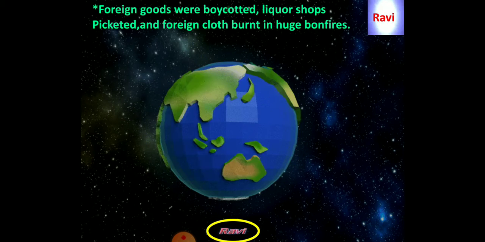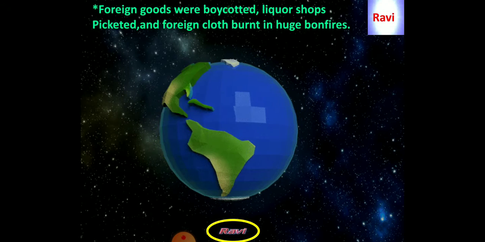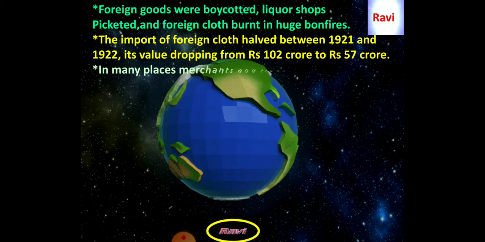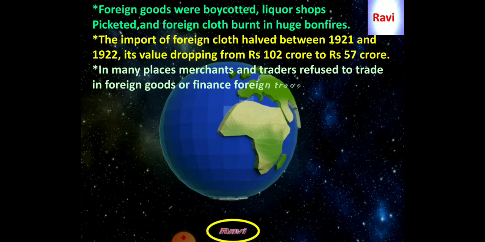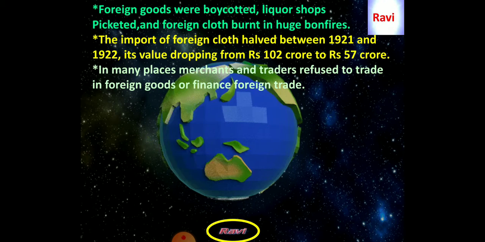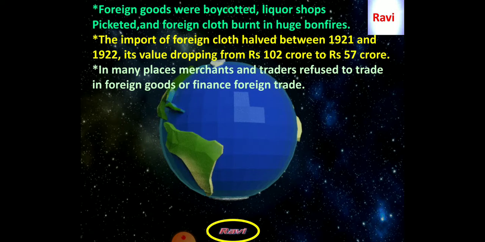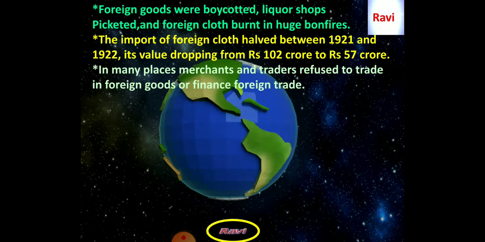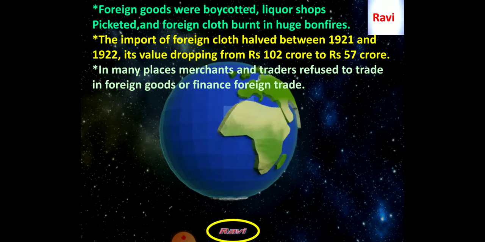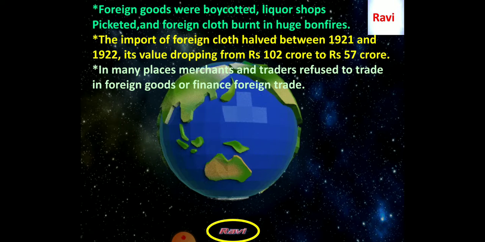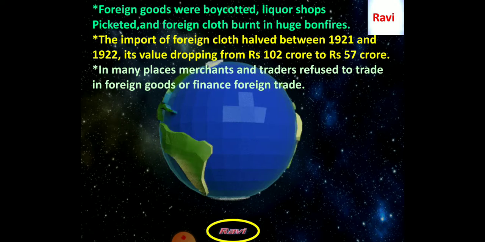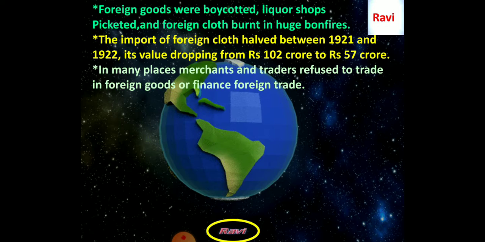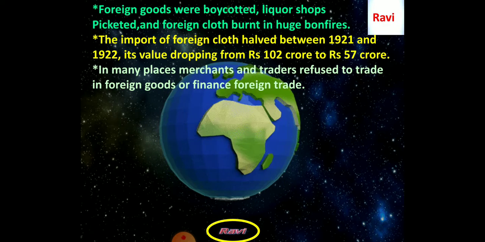Foreign goods were boycotted, liquor shops picketed, and foreign cloth burnt in huge bonfires. These were the different methods practiced in the non-cooperation movement in the two years from 1920 to 1922. The import of foreign cloth halved between 1921 and 1922, its value dropping from 102 crores to 57 crores. Previously, almost all the goods manufactured by the East India Company were purchased by the Indians. When the non-cooperation movement started, the purchasing of foreign goods was boycotted. The goods which were made by the Indians were purchased only by the Indians.